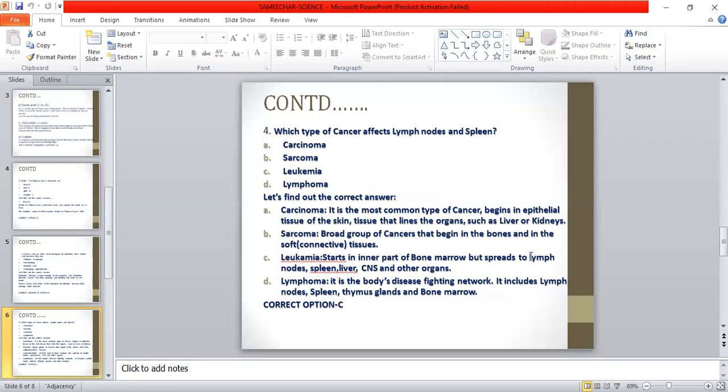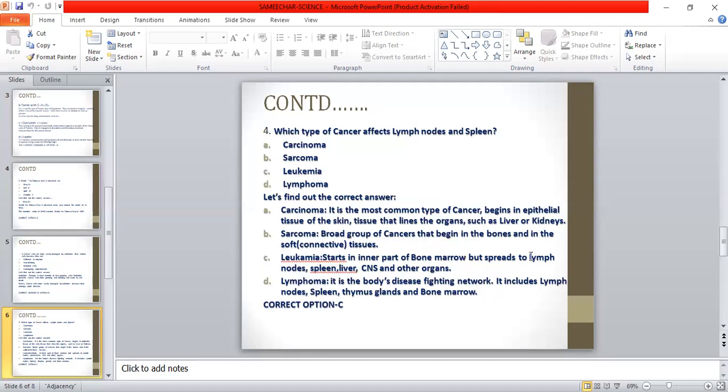Let's see option B, sarcoma. It is a broad group of cancers that begin in the bones and in soft connective tissues. Hence, this answer is also wrong for this question. Option C, leukemia. It starts in the inner part of bone marrow but spreads to lymph nodes, spleen, liver, central nervous system, and even other organs as well. Hence, option C, leukemia, is the correct option for this question. That is, leukemia is the cancer which affects the lymph nodes and spleen.